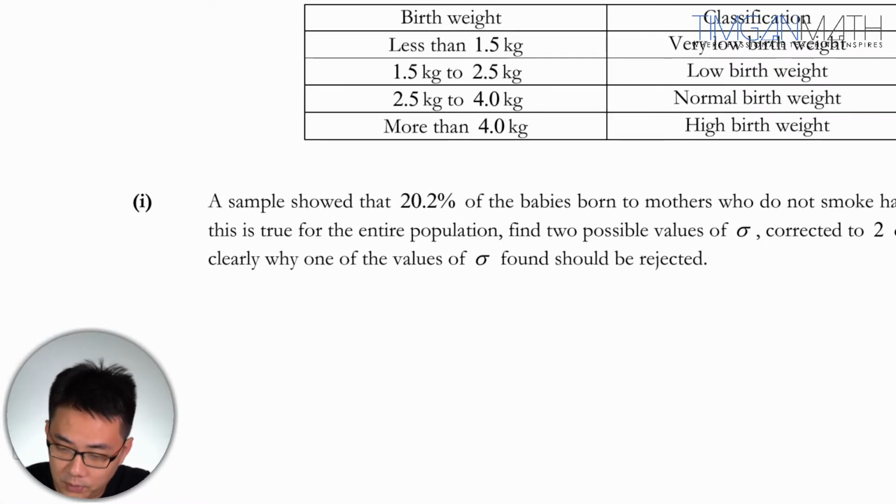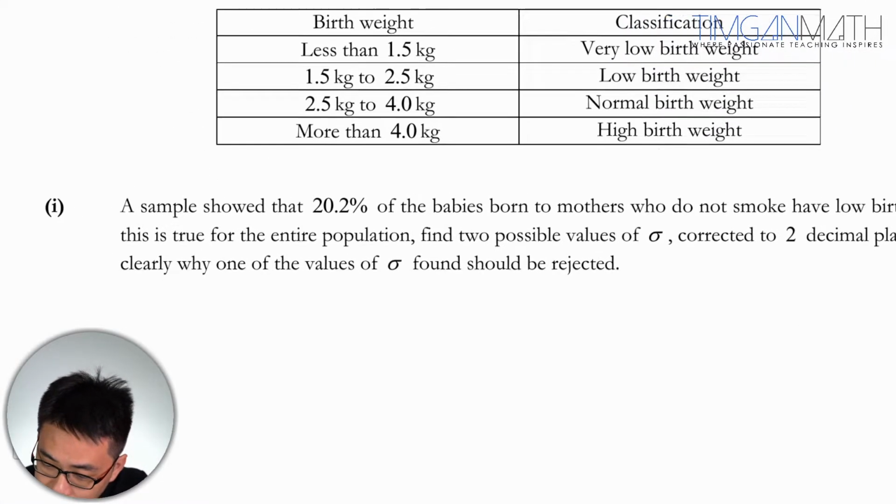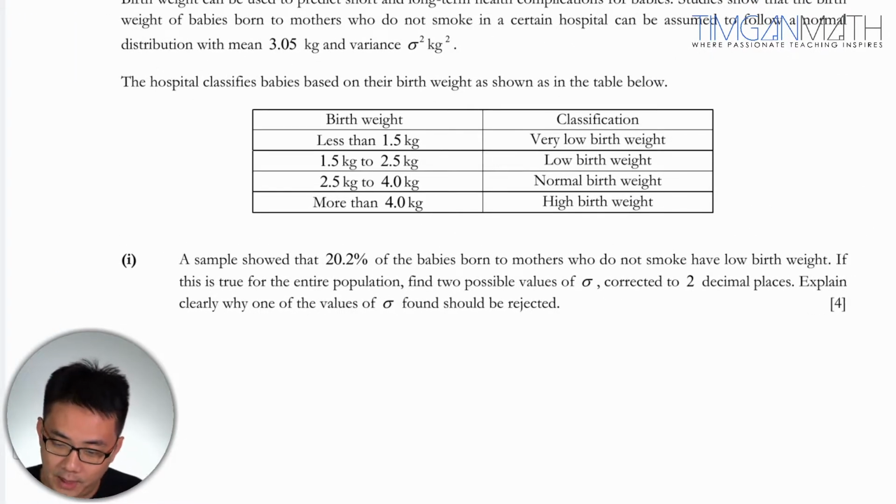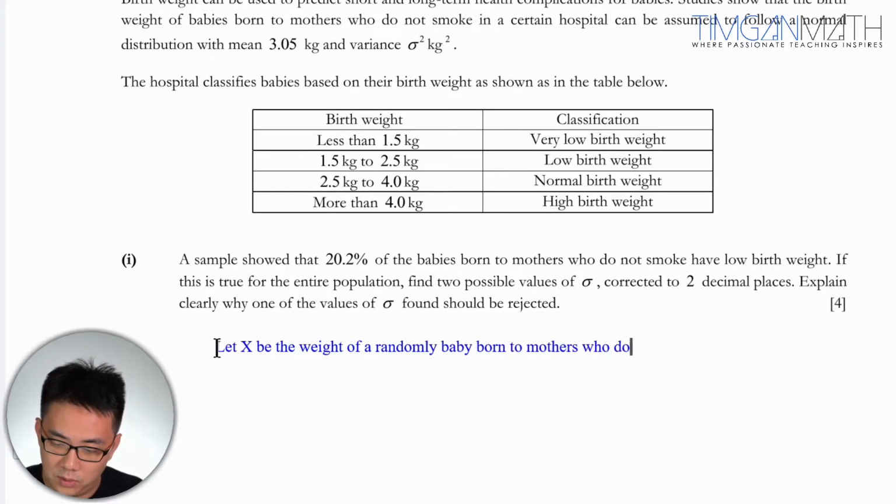Okay, great. So you have do not smoke, have low birth weight. So I'm just going to let X be the weight of a randomly chosen baby born to mothers who do not smoke.